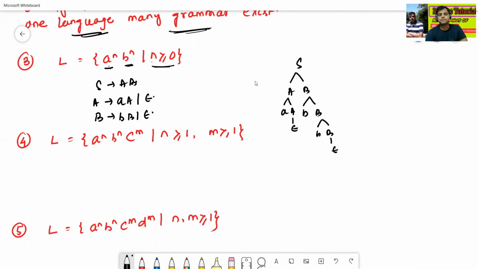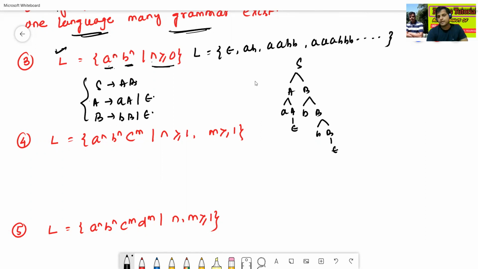See here, one problem is there. If we find the language L in this way, what is the problem? If n equal to 0, the language will give epsilon, AB, AABB, AAABBB, like this.